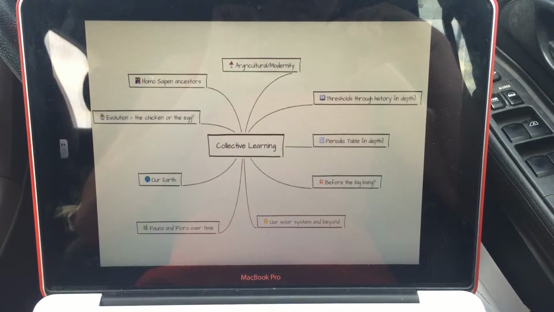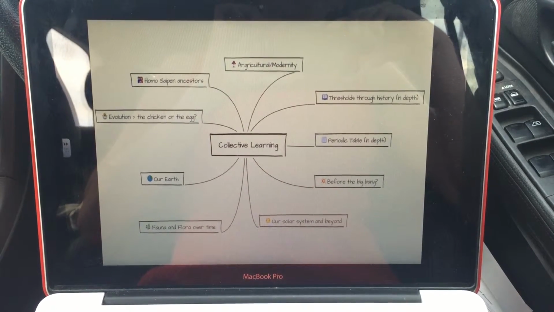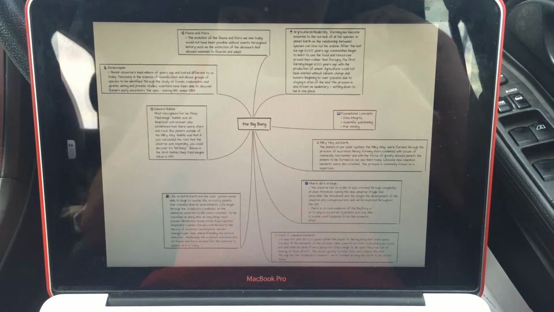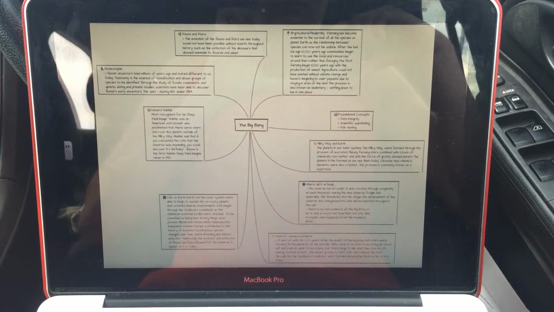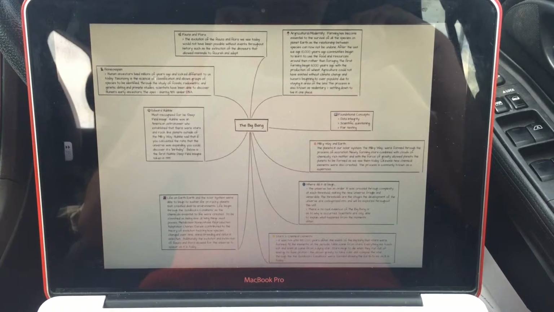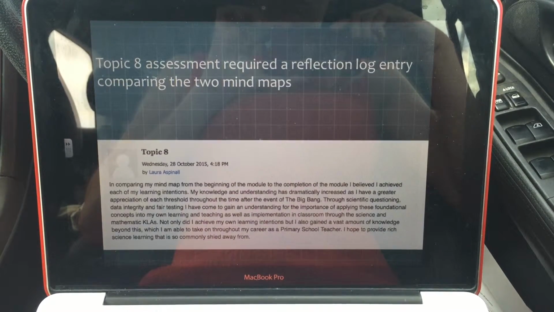At the beginning of the module, a mind map was constructed using MindMeister to demonstrate what I wanted to achieve by completing the module. This is the final map showing the learning that took place through the ORS module and the learning I achieved. A comparison reflection log was written.